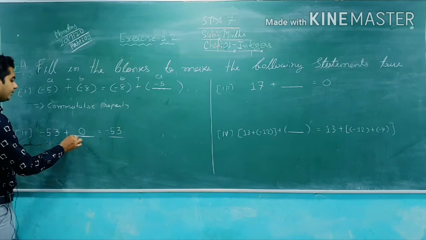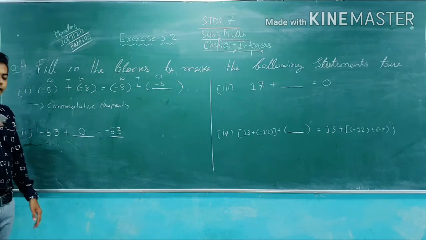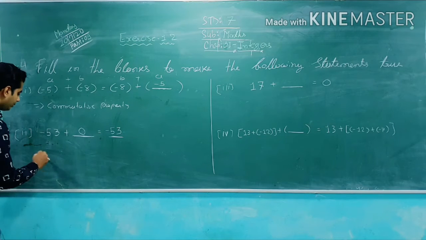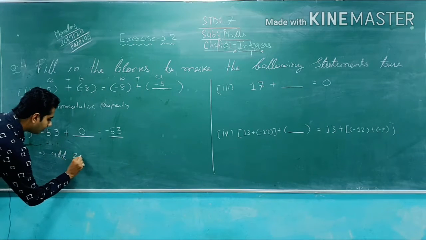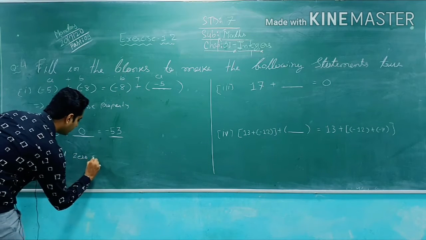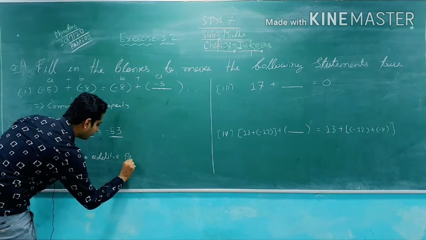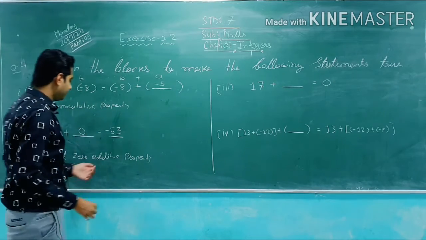So if you add anything with 0, you will get the same integer, or any integer with 0, you will get the same integer. So minus 53 plus 0 is what? Minus 53. So add 0, which is the additive identity property.